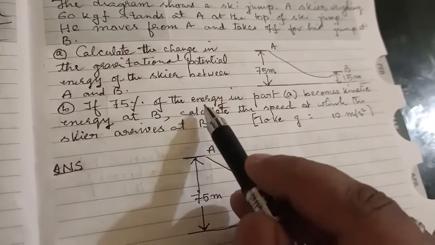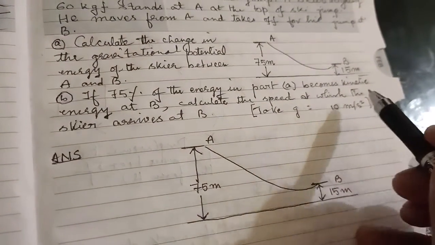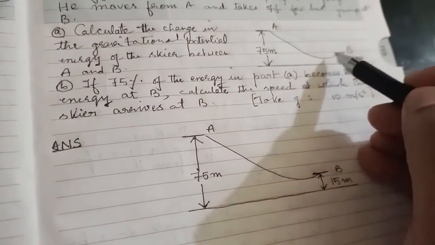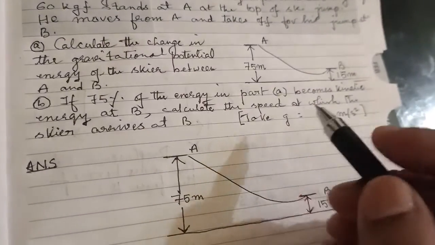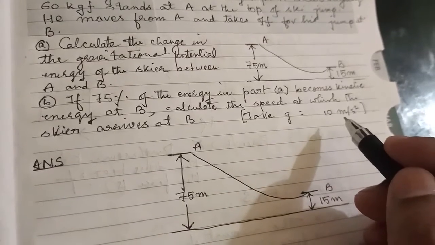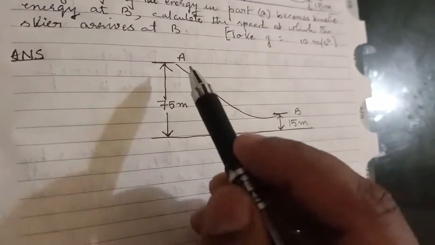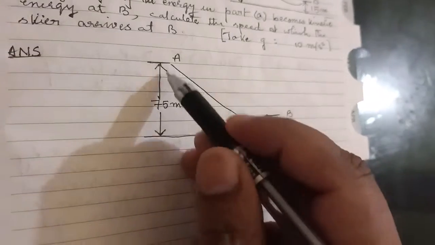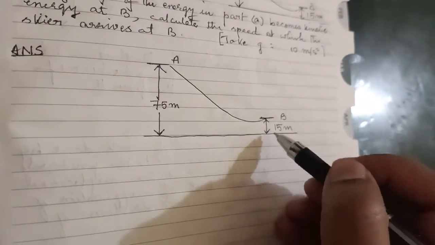So if 75% of the energy in part A becomes kinetic energy at B, calculate the speed at which the skier arrives at B. Like I told you, when the skier comes over here, he will have maximum kinetic energy. We need to find that out. Take small g, which is acceleration due to gravity, as 10 meter per second squared. So let's solve this problem. I have redrawn the diagram. The starting point is A at a height of 75 meter above the ground, and the point B is at a height of 15 meter above the ground.